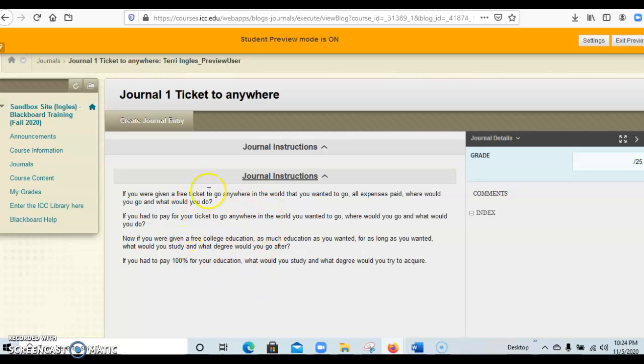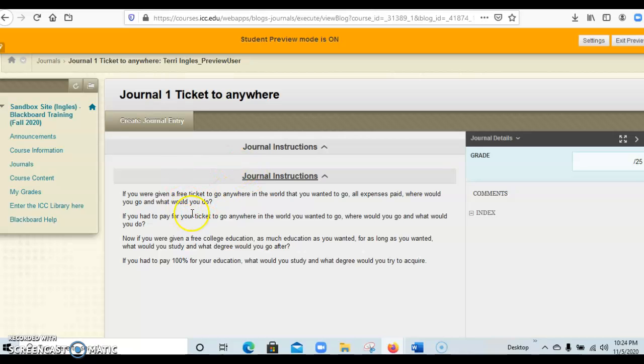So all of our journals are going to be along these lines. The journals are going to ask you to think critically. So a couple of sentences is not going to do it for these journals. You're going to need to really dig a little deeper. You'll have a word count, and we're going to go over that here in a second.